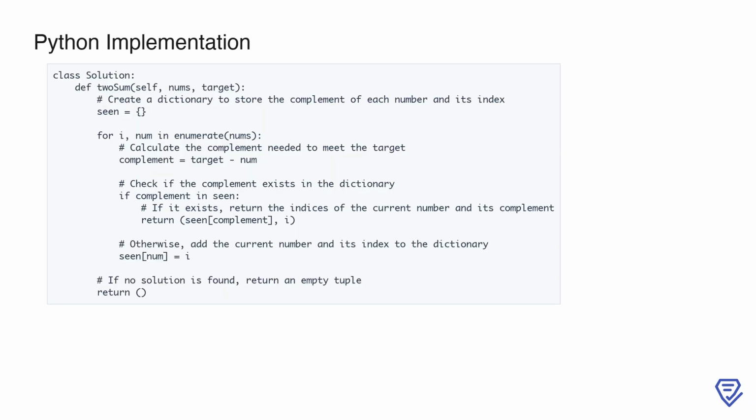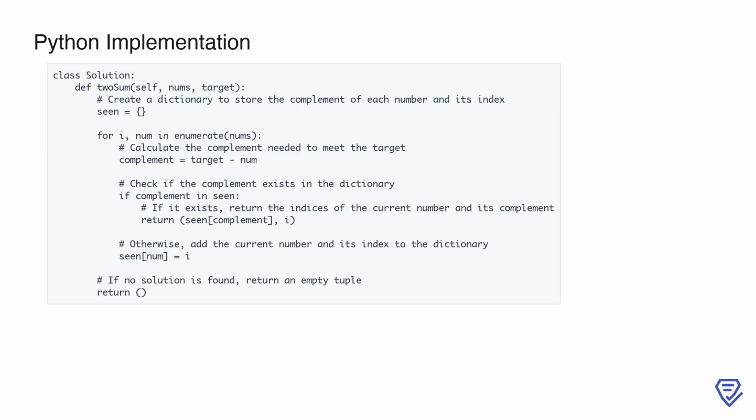This code solves the problem of finding 2 distinct indices in the array nums such that their values add up to the given target. Here's a detailed explanation of how it works. 1. Initialization. The seen dictionary is used to store numbers as keys and their corresponding indices as values. This helps us quickly check if the complement of the current number has already been encountered.